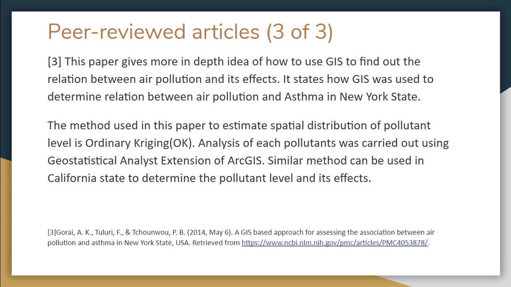With the point data from each monitoring station, the ordinary Kriging method was used to determine the spatial distribution of pollutant levels in each county from 2005 to 2007 for each of the three pollutants, namely SO2, O3, and PM 2.5. The analysis was carried out by the ordinary Kriging method using the Geostatistical Analyst extension of ArcGIS.